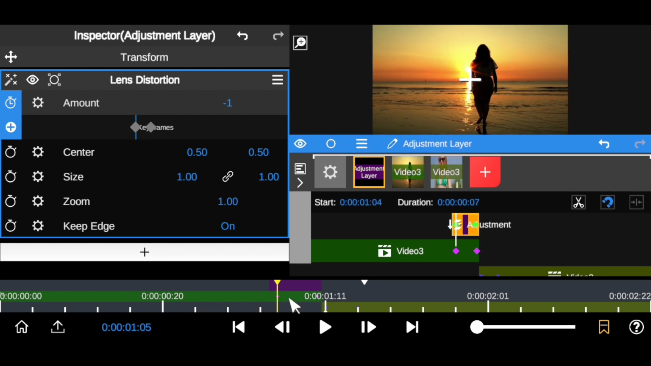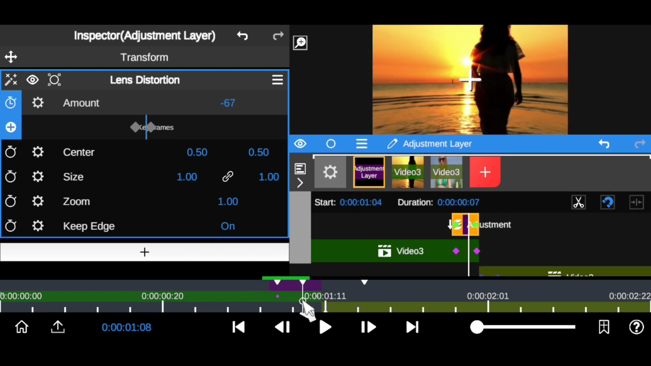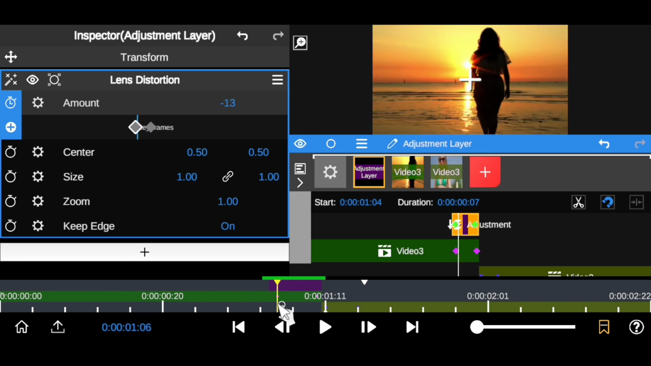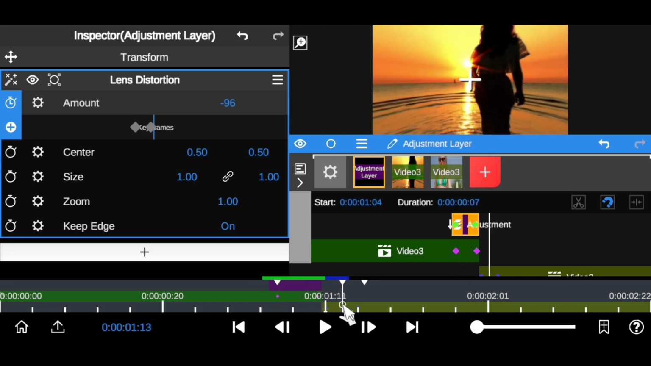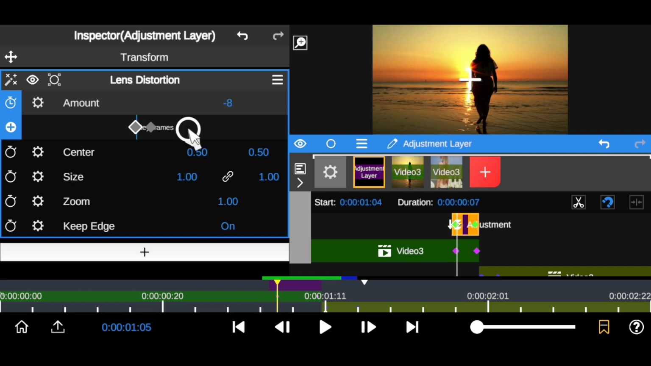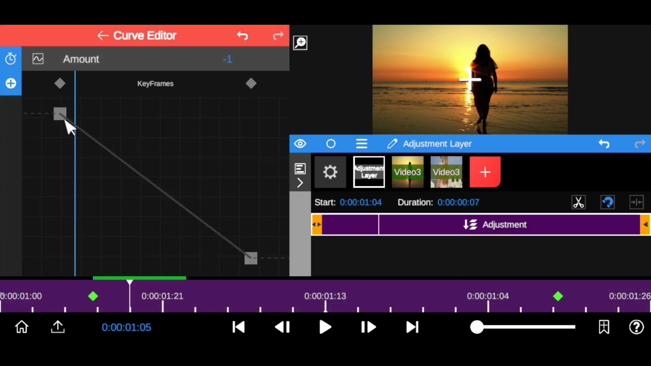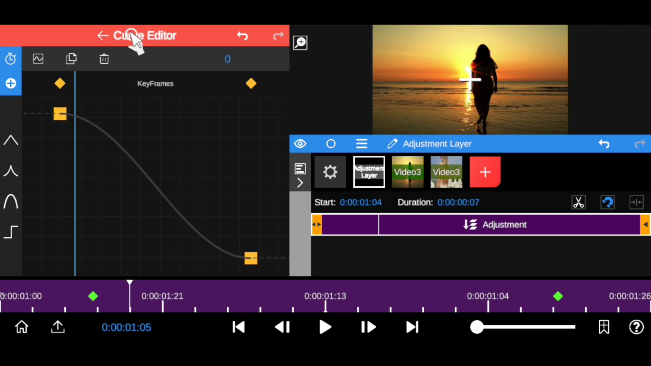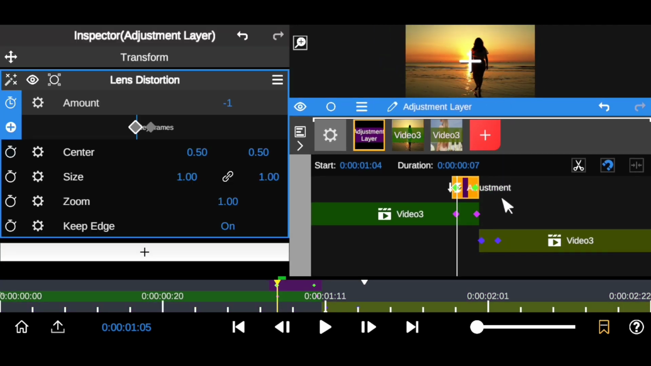So let's see with this. As you can see, this is gonna scale just as if you used a wide angle lens to make this video, as you can see right here. So you can just align these two keyframes and set them to continuous Bezier. As you can see right now, we have these 2 keyframes.